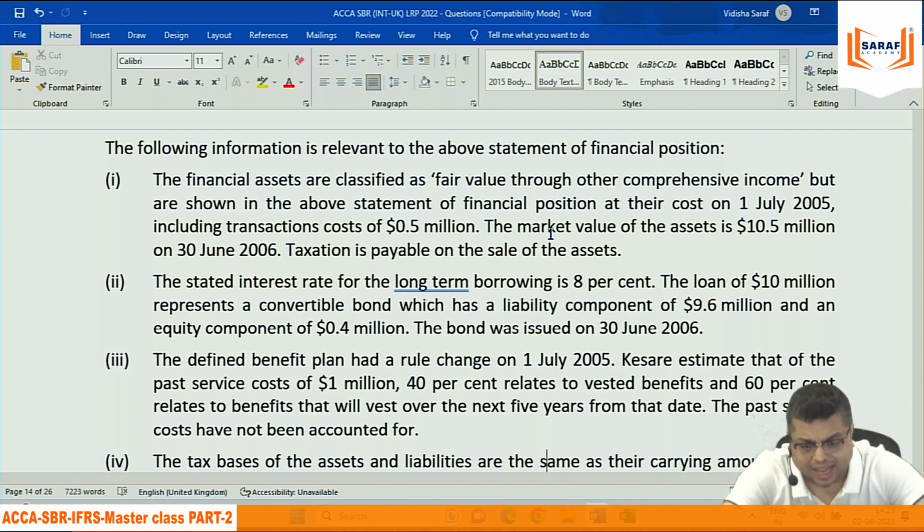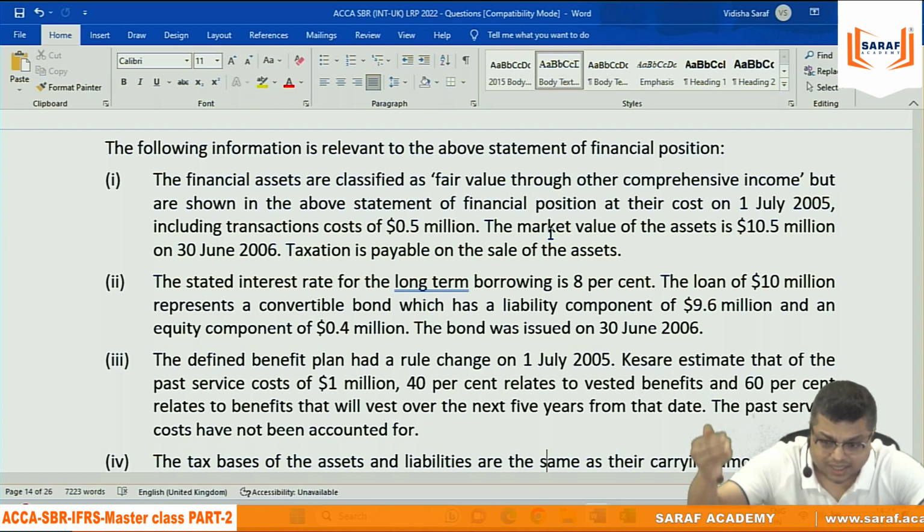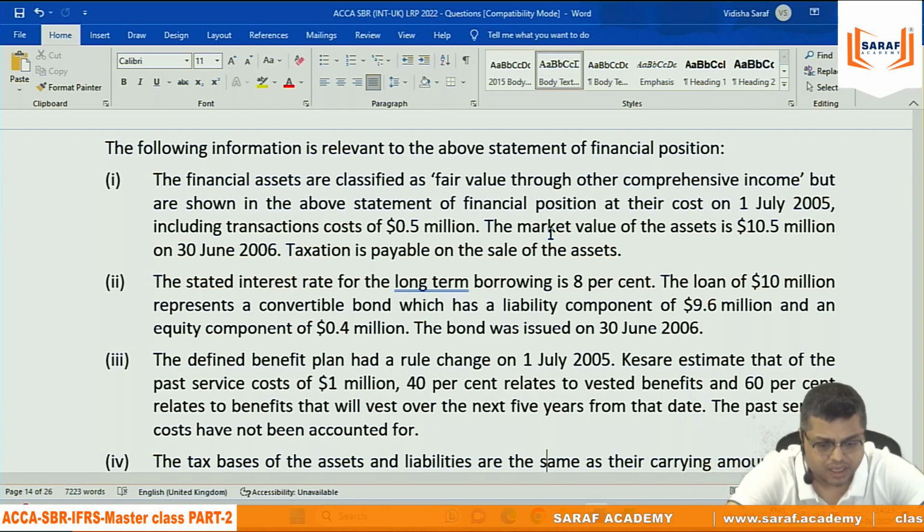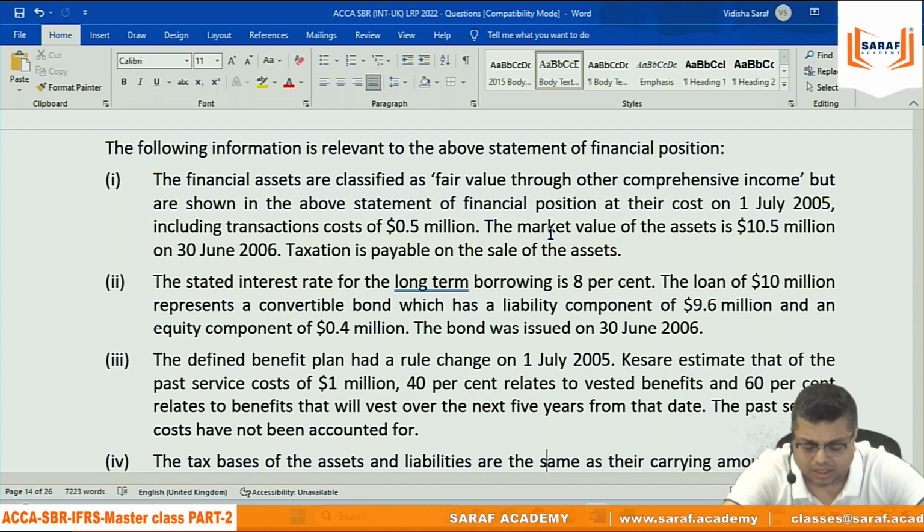So the financial liability will be reduced from 10,000 by 400, which is 9,600. And in the equity, you will increase equity by 400. You will rectify. So your financial liability is 9,600 and your equity is 400. What is the tax base value? You have taken a debt of 10,000. The tax base value is 10,000 only.